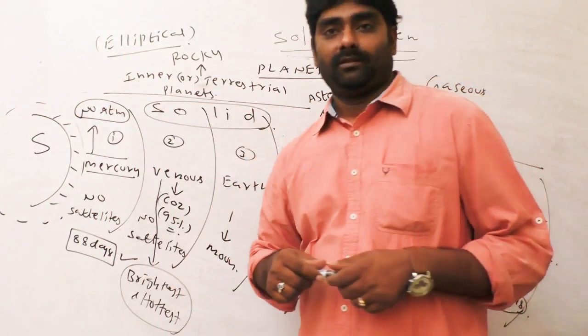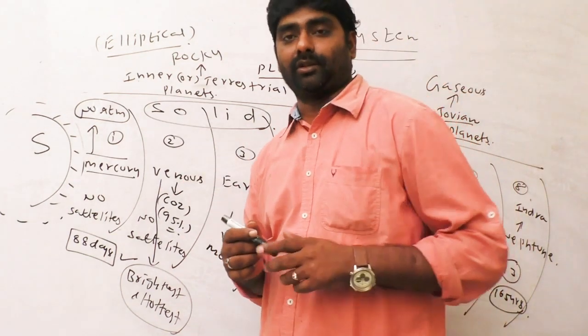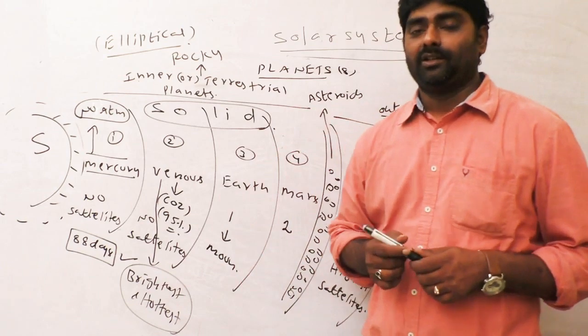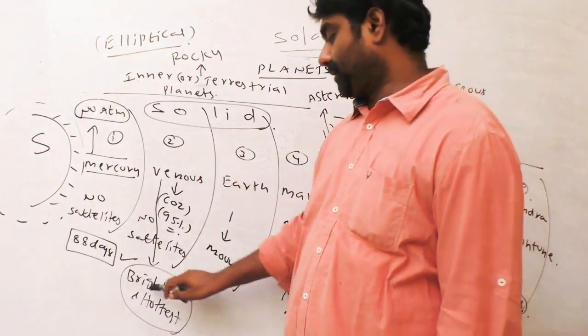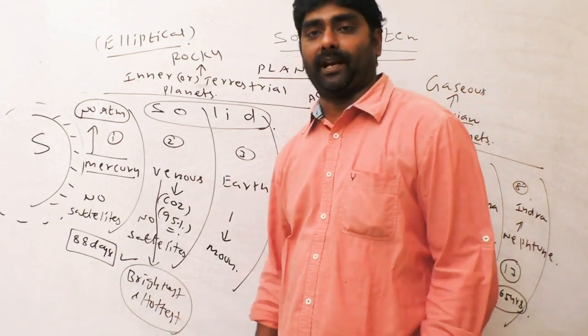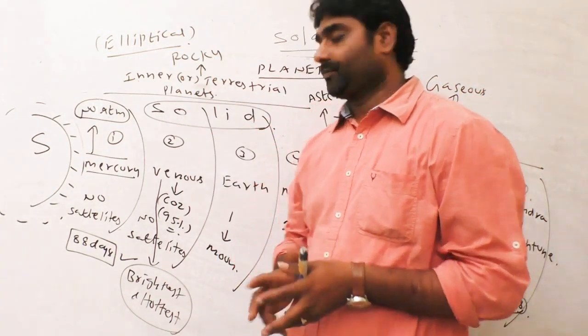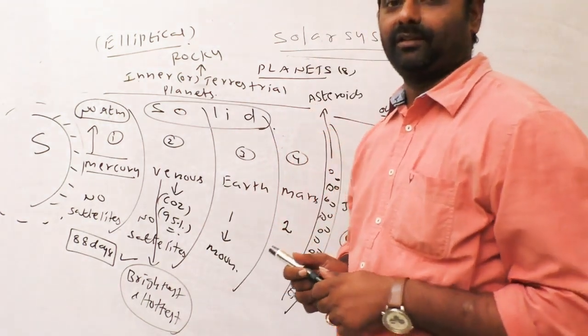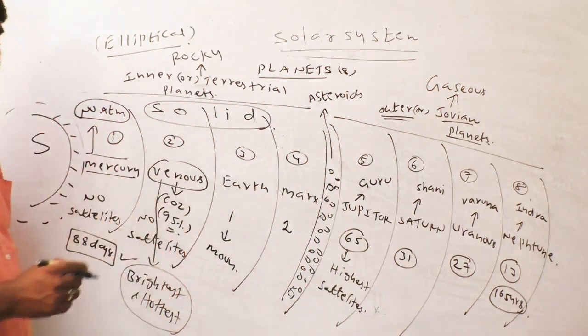Venus, for which we have the Sukrayaan project, planned till 2023. So Venus is the brightest and hottest planet. Which planet in the solar system is brightest and hottest? Venus. Okay, this is very important.